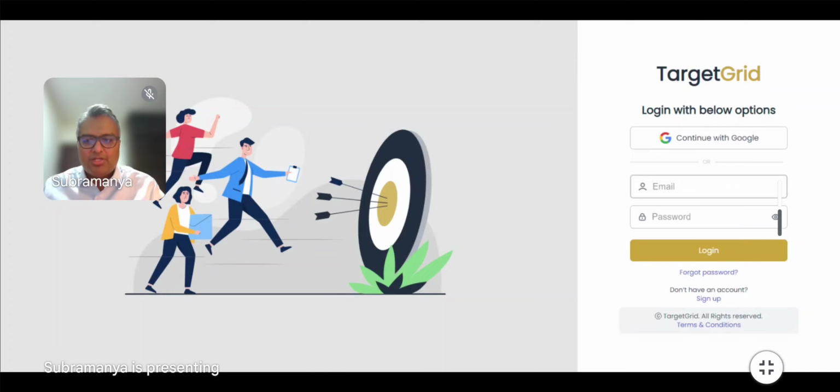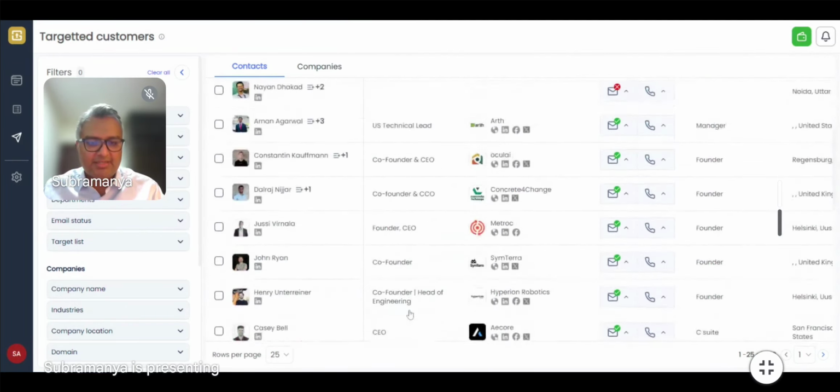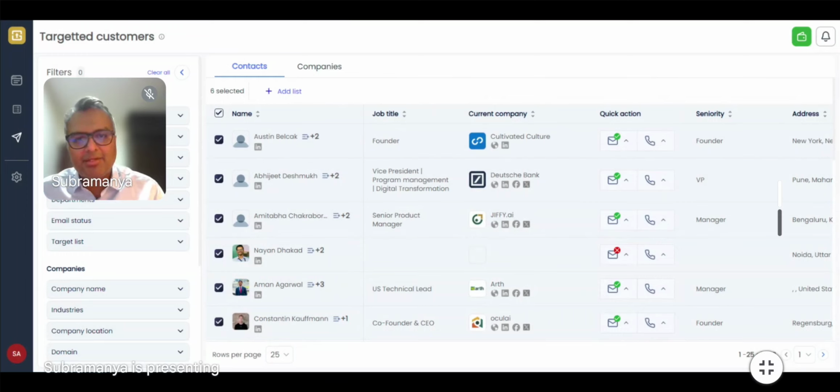I'm going to log in to the Targetgrid platform here. You can see here that I've already curated a bunch of contacts. Now there are many contacts here. I don't want to send emails to everybody, so let me create a list of 5 people that I want to send emails to, and assume here that I am a person trying to sell HR consultancy services of a company called Ascaria Consultancies, right?